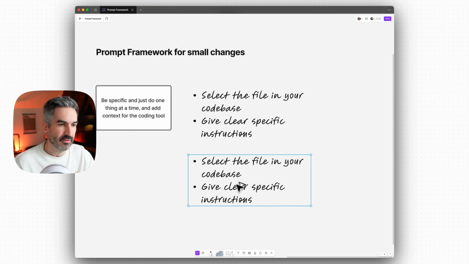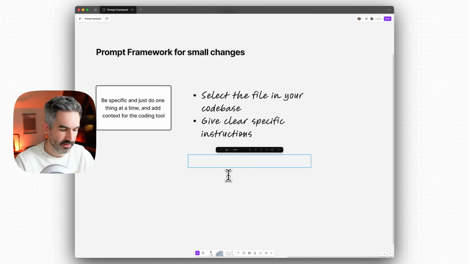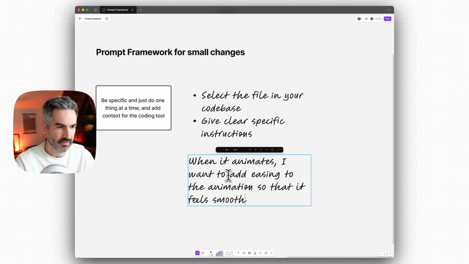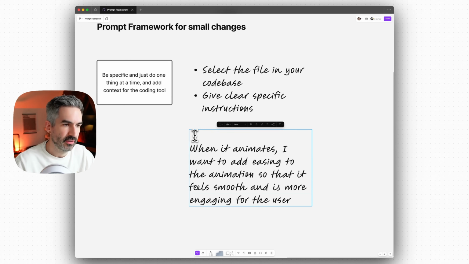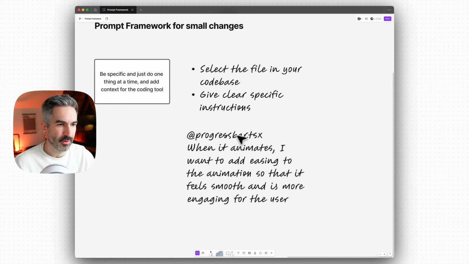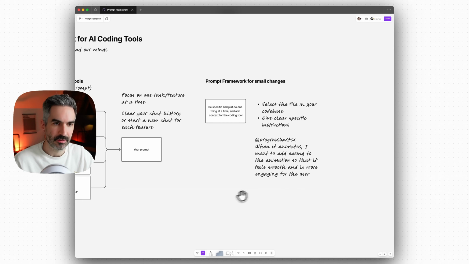So that would be like if I tagged the progress bar and I gave it the instructions of saying, when it animates, I want to add easing to the animation so that it feels smooth and is more engaging for the user. So we might then tag the file where we might go like app progress bar dot tsx, whatever that file is called. We're going to tag that file where it is, and then we say when it animates, I want to add easing to the animation so that it feels smooth and is more engaging for the user. Just really simple, clear, explicit changes.